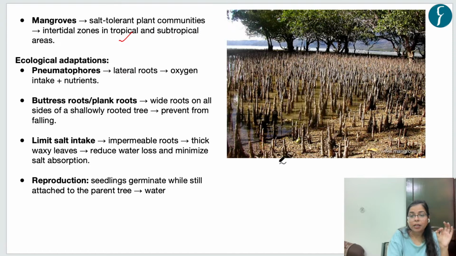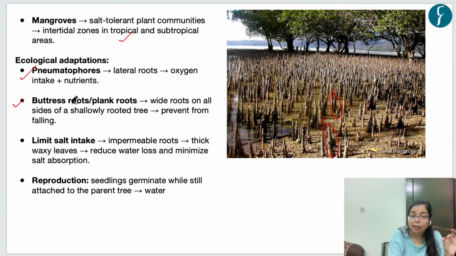Mangroves are found in marshy areas which are deficient in oxygen, right? For which one ecological adaptation is the presence of pneumatophores. So what are pneumatophores? Pneumatophores are lateral roots. Now see, this is a mangrove tree and these are lateral roots. These lateral roots come out of the marshy land, and apart from the primary roots, these lateral roots are secondary roots. With these roots, mangroves are able to take oxygen and also absorb nutrients from the atmosphere, from the air, right? So this is the first ecological adaptation.